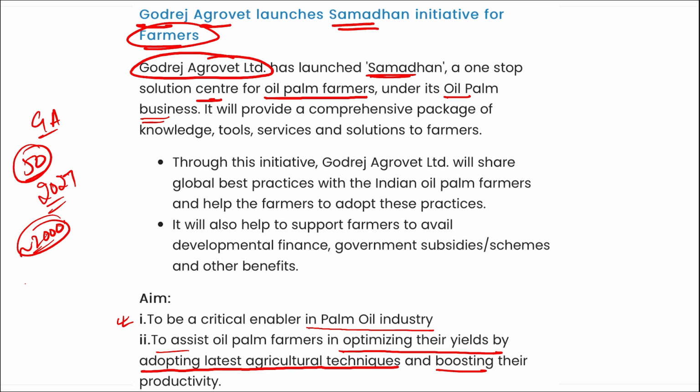Next, if we talk about Godrej Agrovet, who is the managing director here? Balram Singh Yadav. And where is the headquarters? It is in Mumbai, Maharashtra.